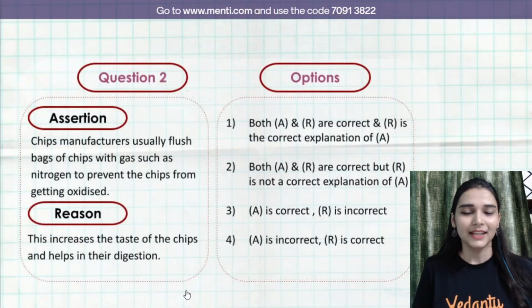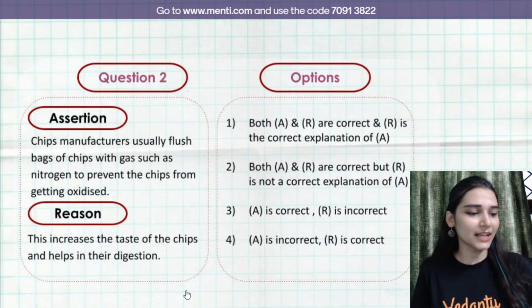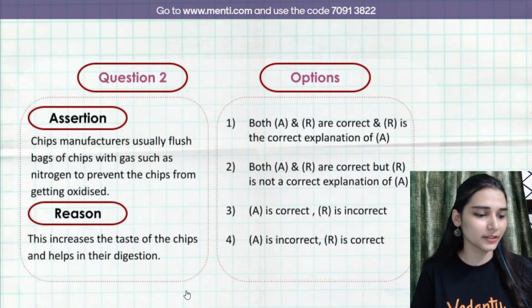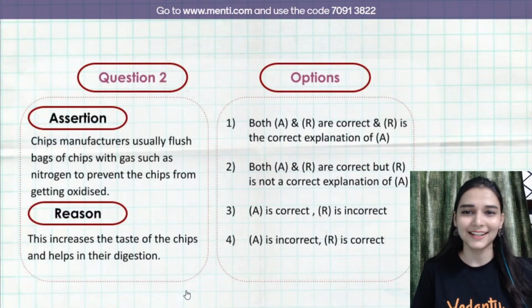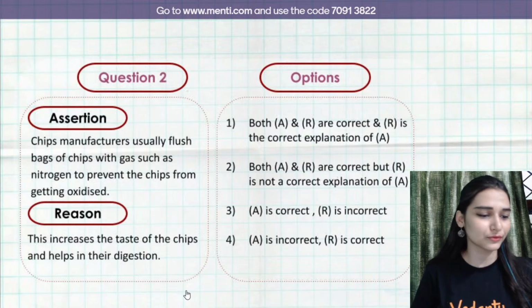Awesome. Second question on your screen, everybody. Guys, join in Menti fast. I can see 88 students are in the Menti. Come on. Thank you, Sanskar. You have to go to menti.com and use the code 70913822. Yes?